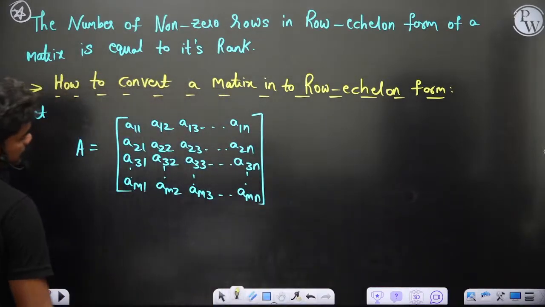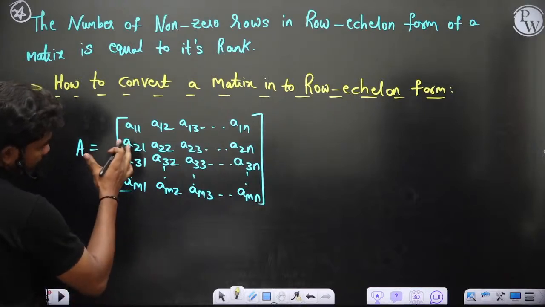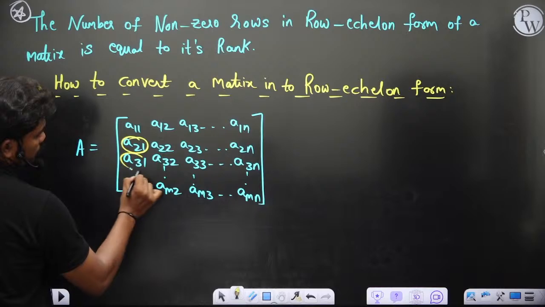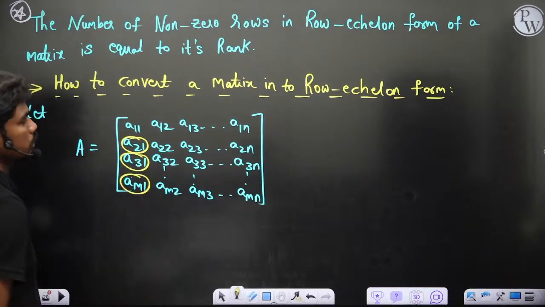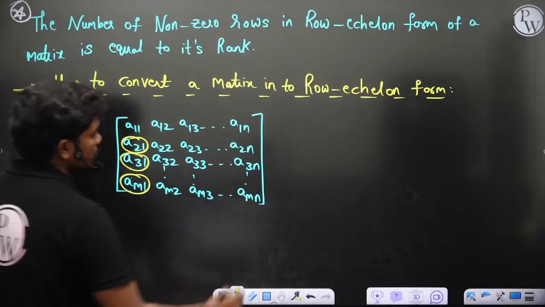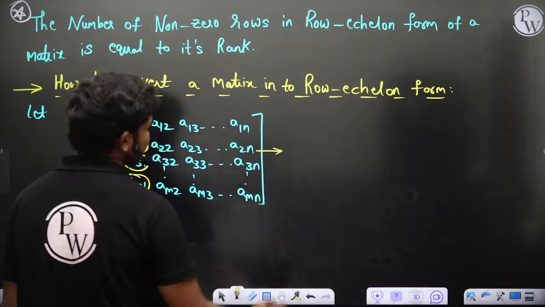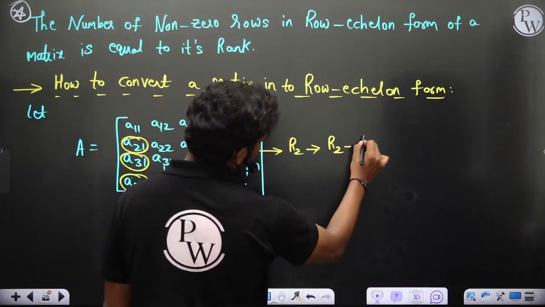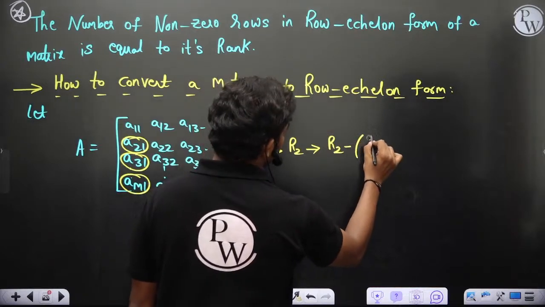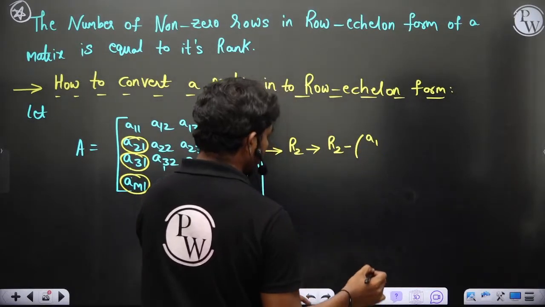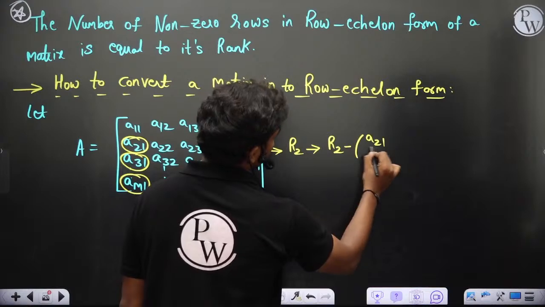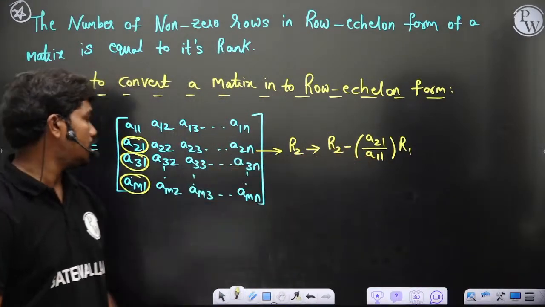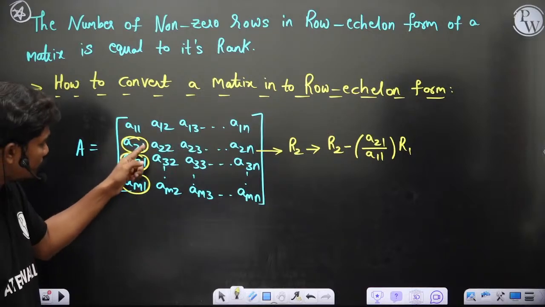In this case, firstly, if you want to start with echelon form, one thing that we do is we try to make this element zeros. Okay, so to make this element zeros, to this row, we apply the transformation. R2 changes to R2 minus A21 by A11 into R1. If you perform this transformation, definitely this matrix will have this element 0.